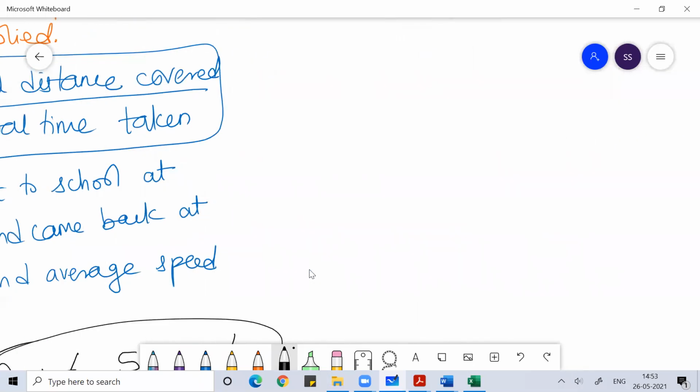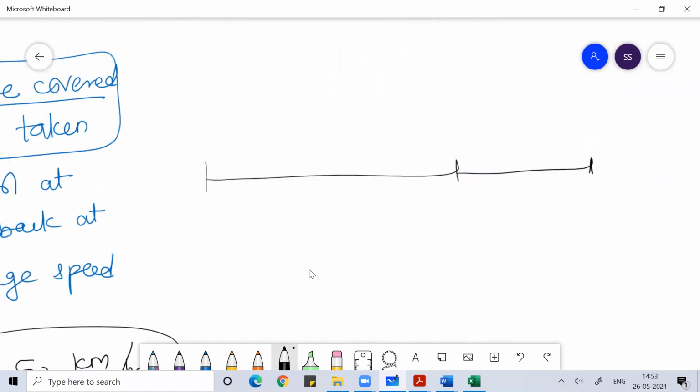You just need to remember that whenever you are covering the same distance, suppose you cover x by 2 kilometer and then you cover x by 2 kilometer, you're covering the same distance. The speed of the first is a kilometer per hour, the speed of the second is b kilometer per hour.